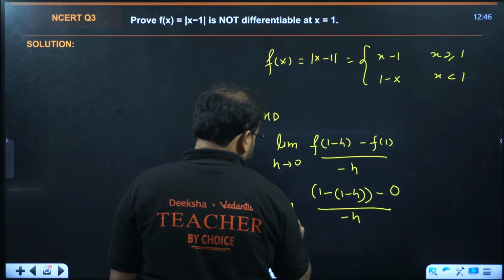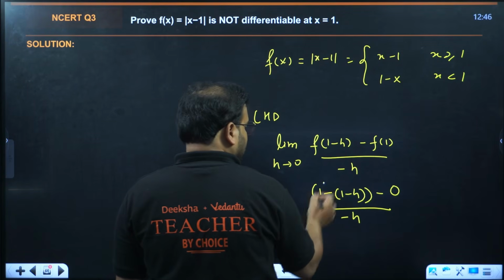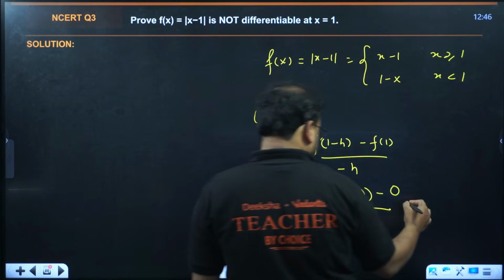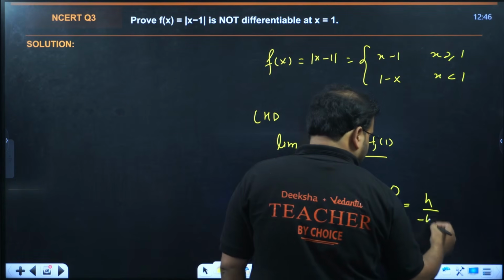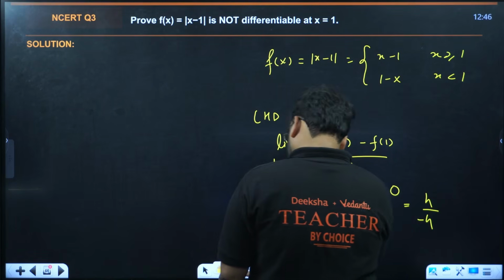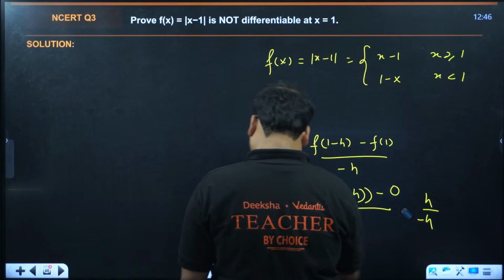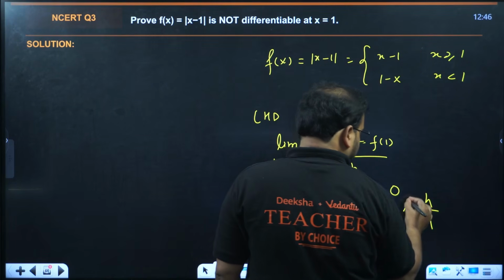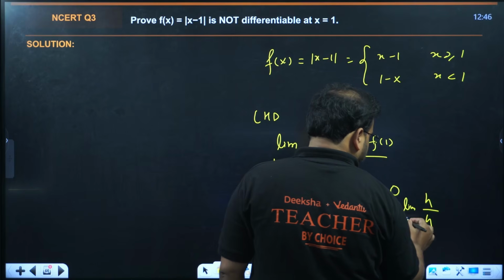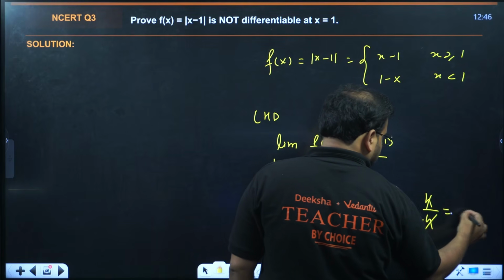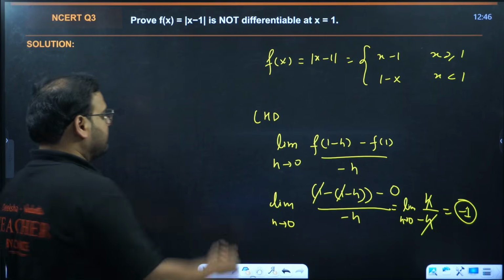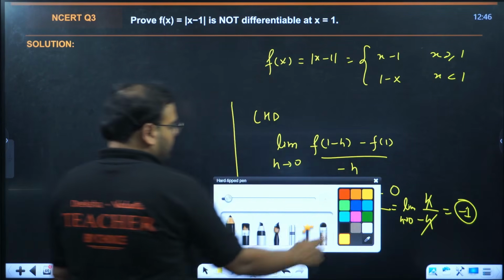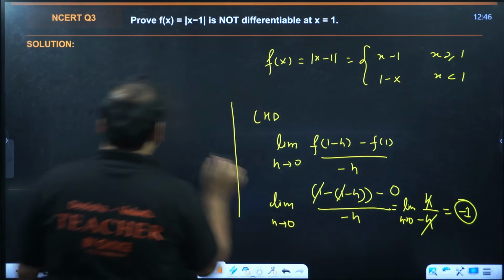Check here, this 1 and 1 will cancel. You'll have simply plus h upon minus h, because minus and minus becomes plus. You still have limit h tends to 0, but this cancels. You have the answer as minus 1. So the left hand derivative is minus 1.